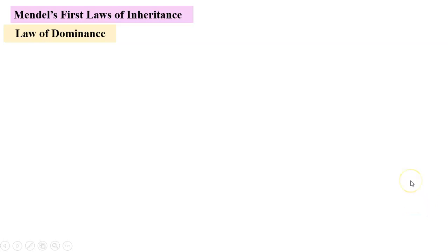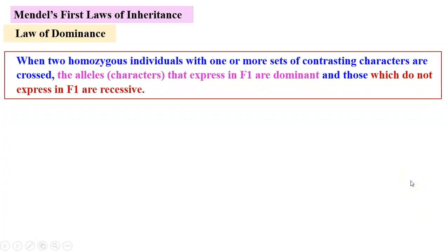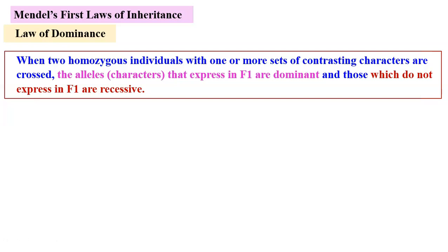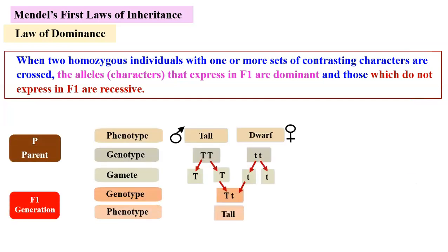Mendel's first law of inheritance, law of dominance. When two homozygous individuals with one or more sets of contrasting characters are crossed, the characters that express in F1 are dominant and those which do not express in F1 are recessive. We are once again going through the same example. We have taken here two homozygous individuals with one set of contrasting characters.